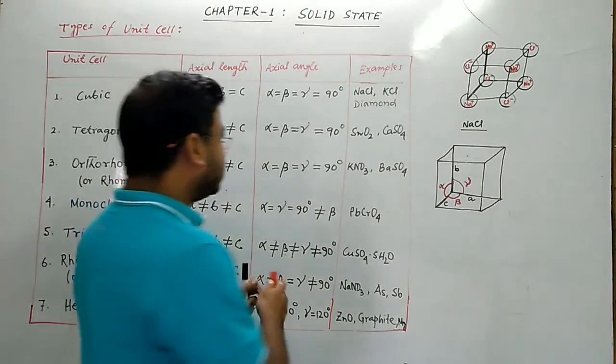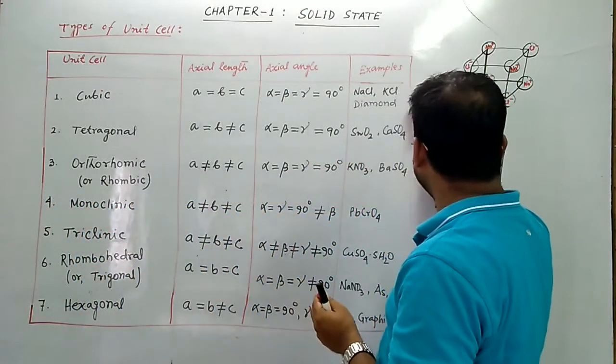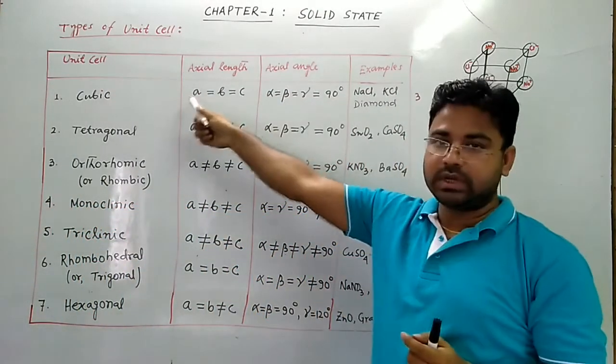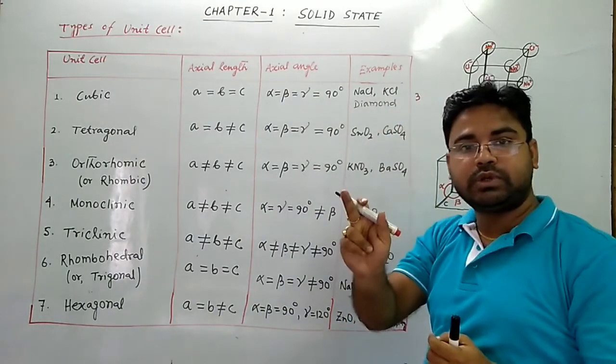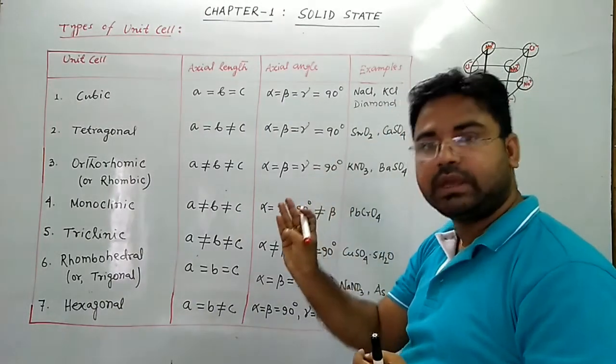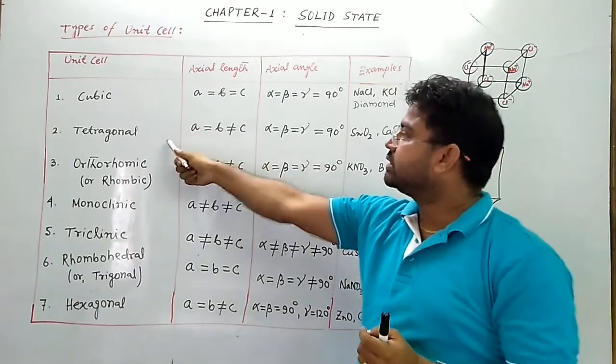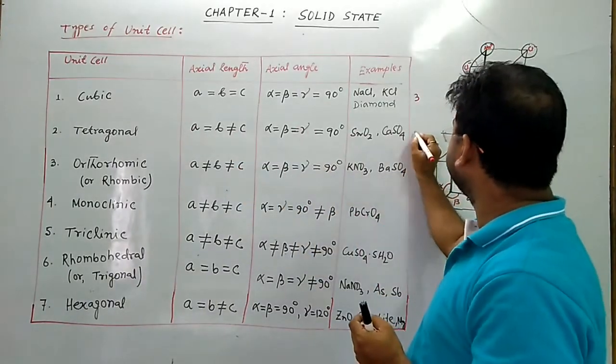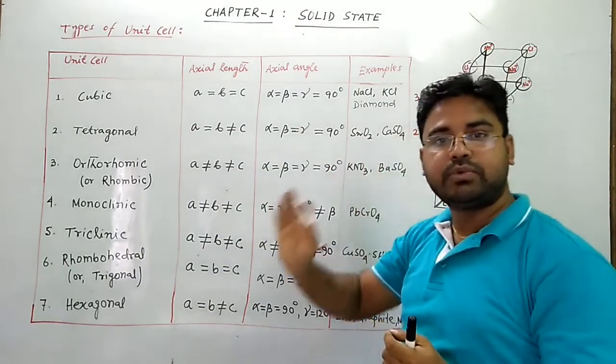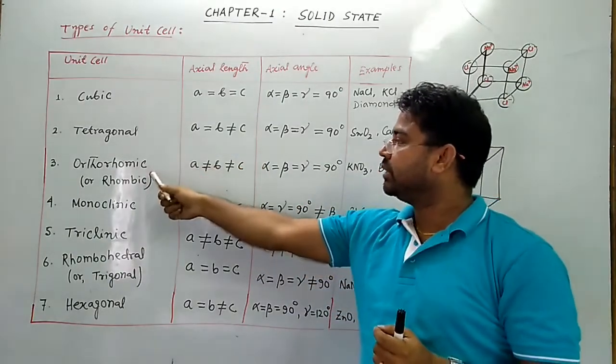The cubic unit cell is classified into three types: simple cubic, body centered cubic, and face centered cubic. The tetragonal unit cell is classified into two types: simple and body centered.